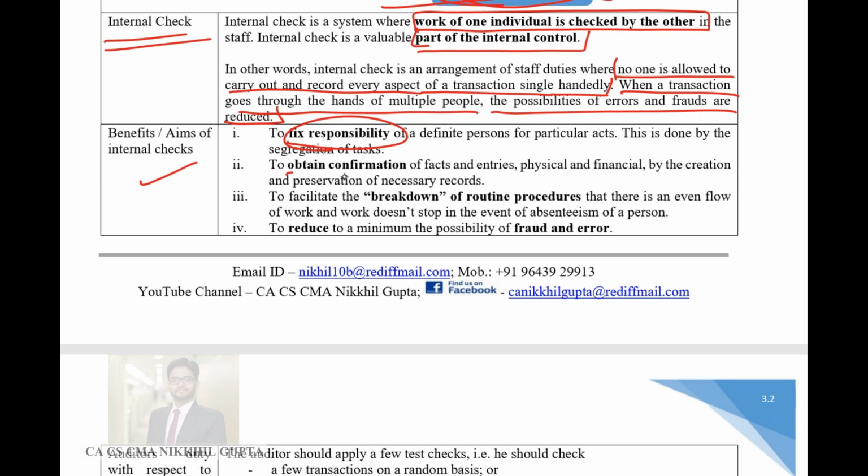Then, obtain confirmation of facts and entries, physical and financial, by the creation and preservation of necessary records. The internal check ensures that we have confirmed the facts, entries, all the documentation behind the entry, and everything is done properly. This is the benefit which is there if we are doing an internal check system properly.